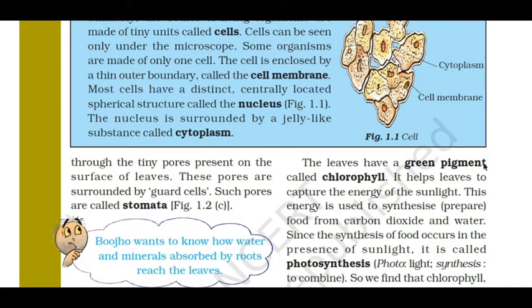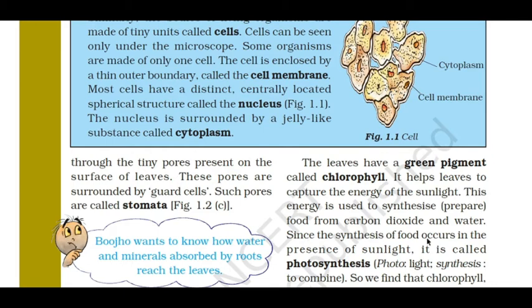The leaves have a green pigment called chlorophyll. So we know that water, carbon dioxide, sunlight and chlorophyll are the main raw materials for the preparation of food. Chlorophyll helps the leaves to capture the energy of the sunlight. This energy is used to synthesize food from carbon dioxide and water.